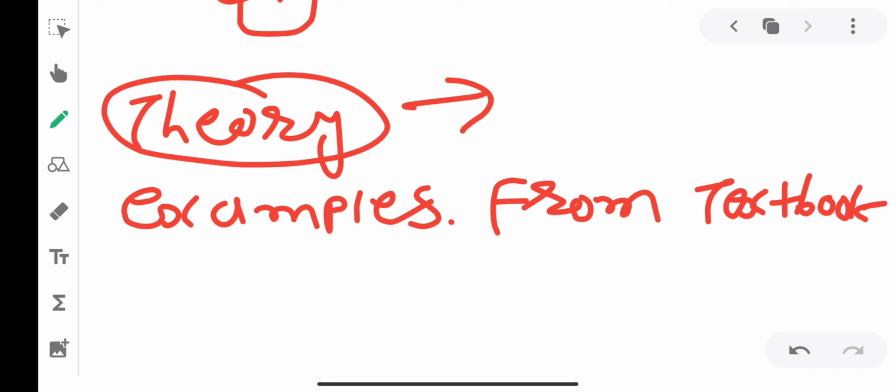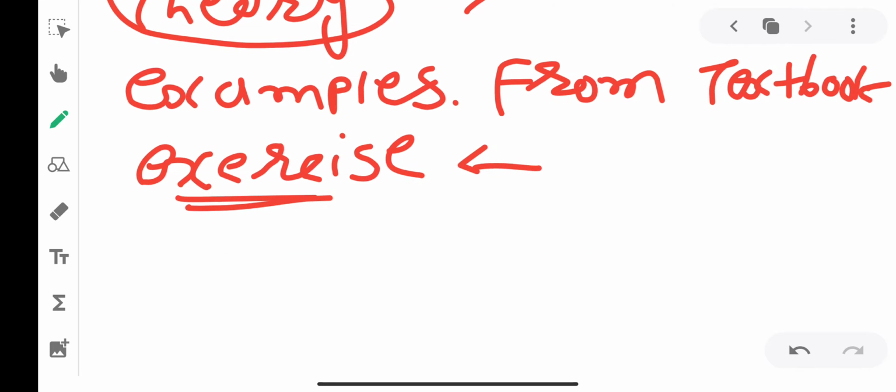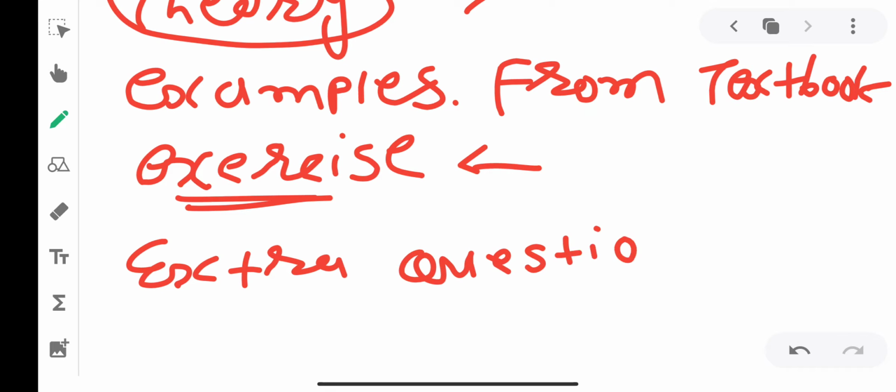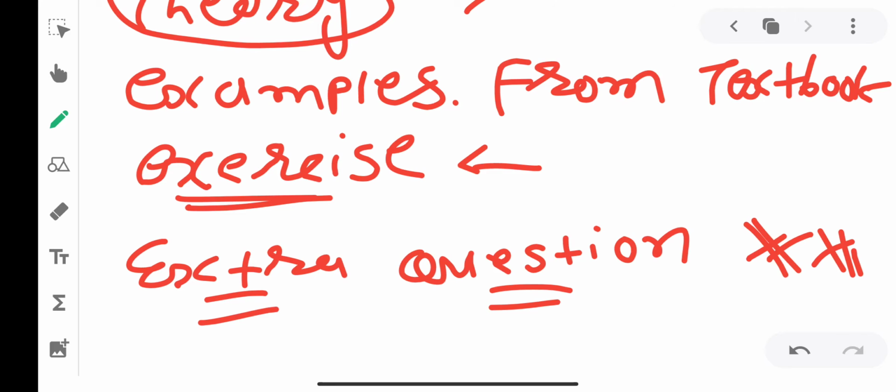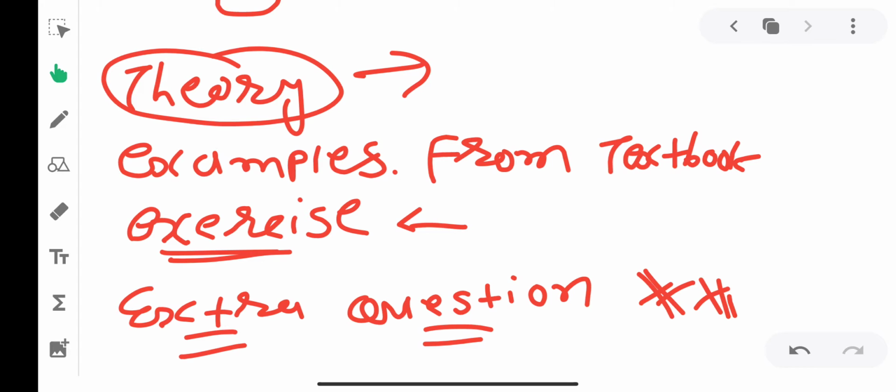One minute, Mohammad Abbas. Examples from the textbook you have to write down in your fair book. Every exercise you have to write down. You don't need to write down extra questions. Whenever I explain, I give you some extra questions and extra examples. You don't need to write down these extra questions, but you have to write down these 3 points. Remember these 3 points. First is theory, then examples from the textbook, and exercise, every exercise. Clear, all of you?